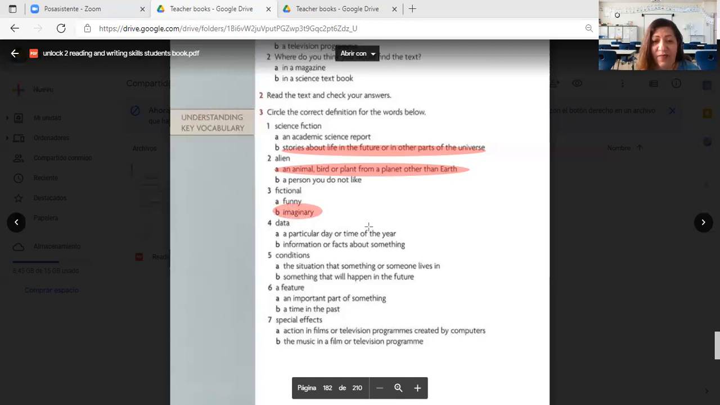Data, what is data? A particular day or time of the year, or information or facts about something. If we look for data, we look for information. So it's letter B. Conditions, what are the conditions? The situation that something or someone lives in, or something that would happen in the future. Conditions is what surrounds you. Financial conditions, emotional conditions, right? So it is the situation that something or someone lives in. Excellent.